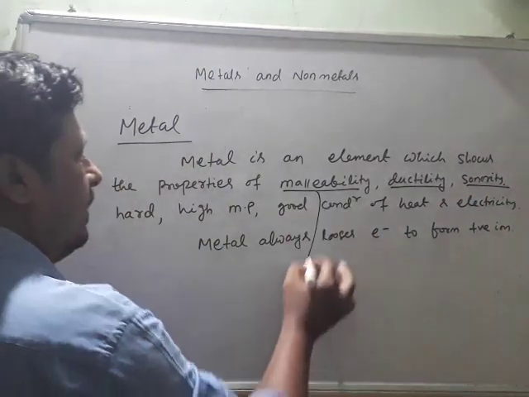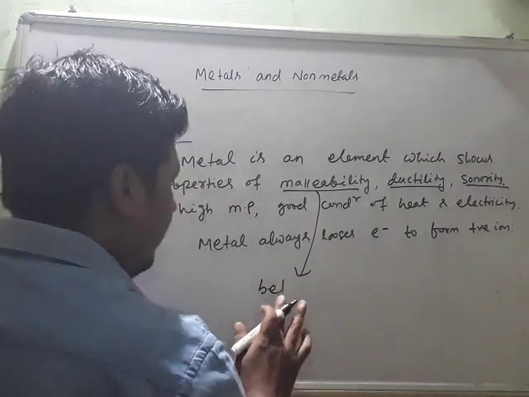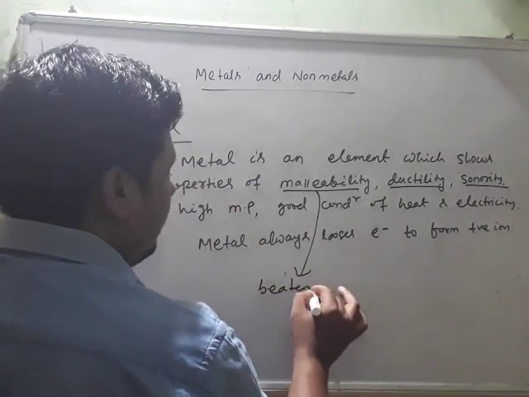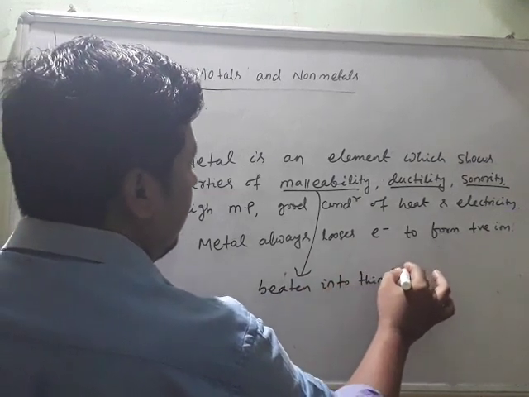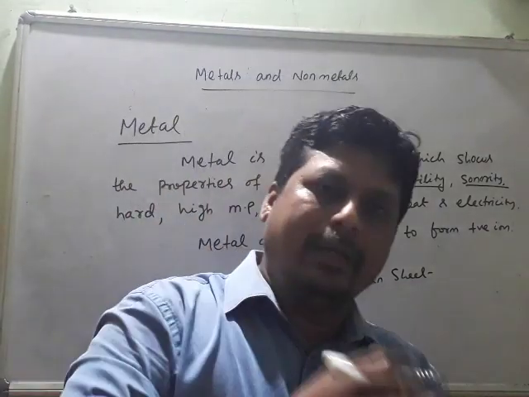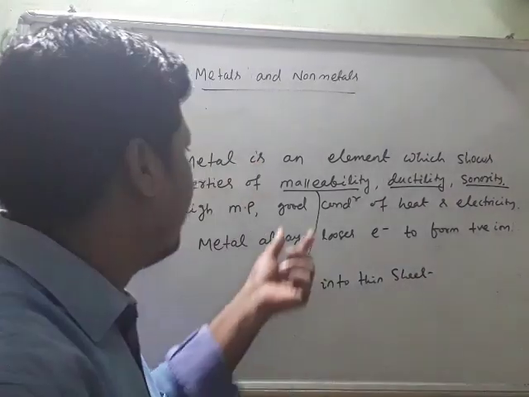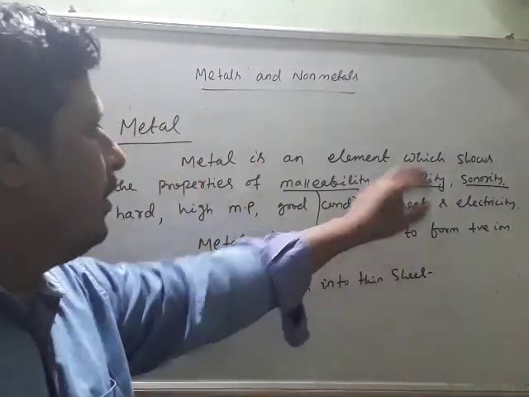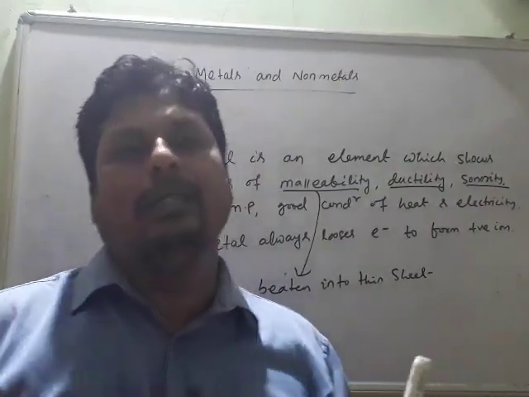Malleability means beaten into thin sheet. So if you hammer the metal, or if you hammer the element, and it is converted to a thin sheet, then that property is malleability. Similarly, ductility means you can draw wire from the element.